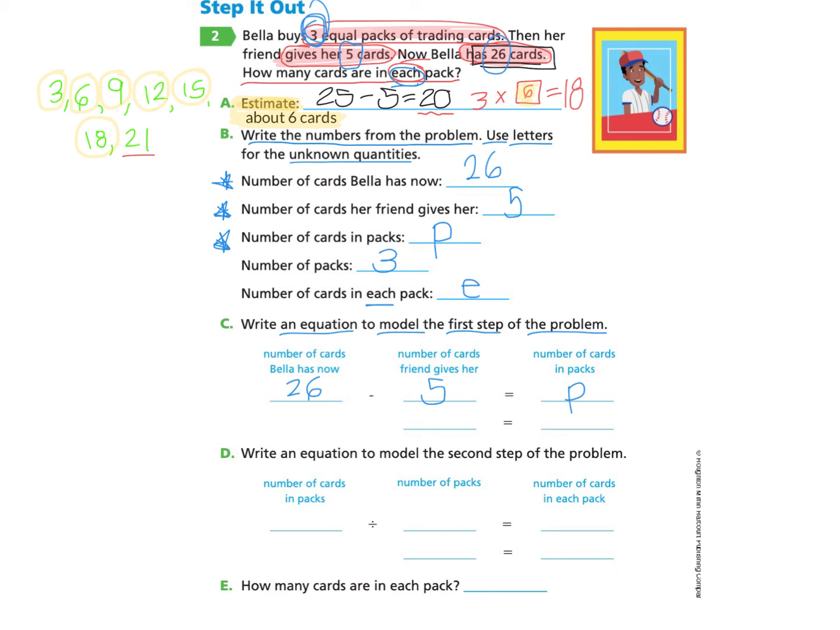If you would like to pause and solve this equation to find the first step of the problem, which is finding the number of cards in packs, you can do so. And you can check to find that 26 take away 5 will leave 21. And so we have found the value for P, which will be 21.